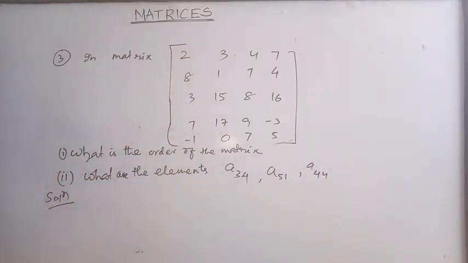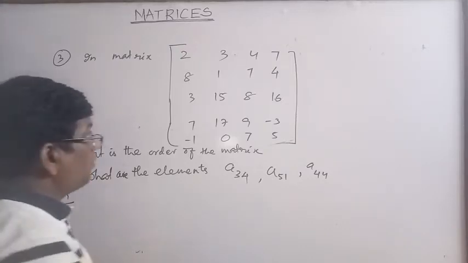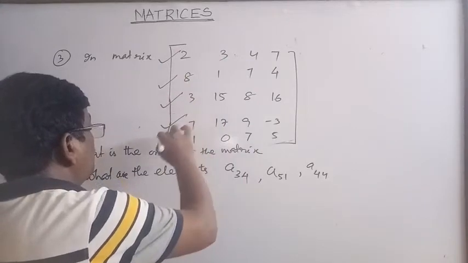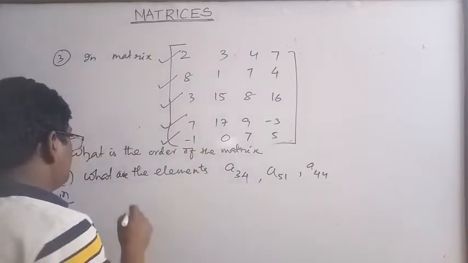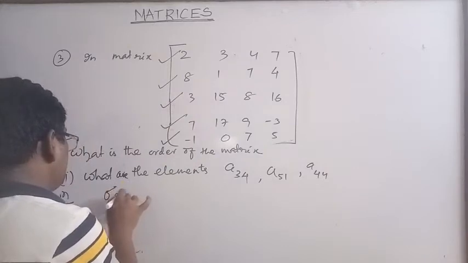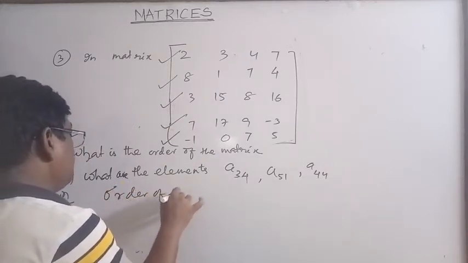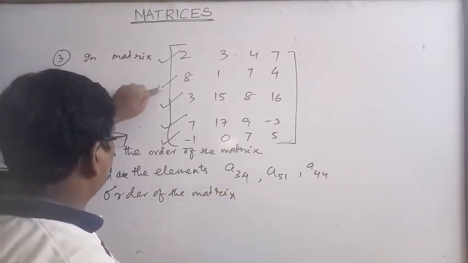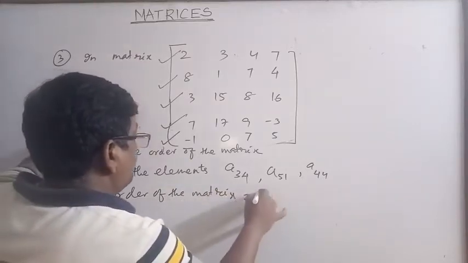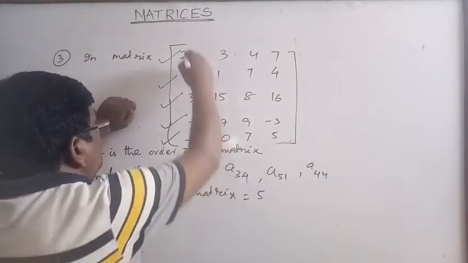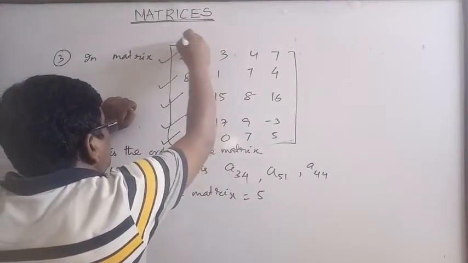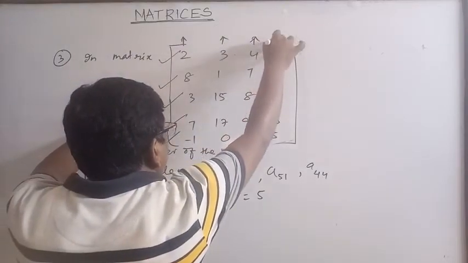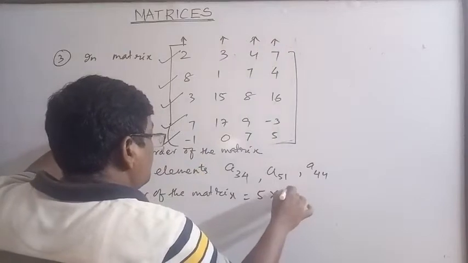What is the number of rows here? This is row 1, 2, 3, 4, 5. So the order of the matrix: number of rows 1, 2, 3, 4, 5, and number of columns, this is 1, this is 2, this is 3, and this is 4. 4 columns. So it is a 5 by 4 matrix.